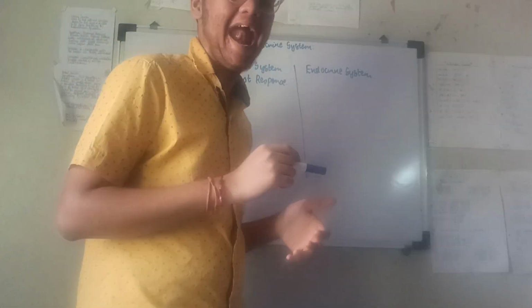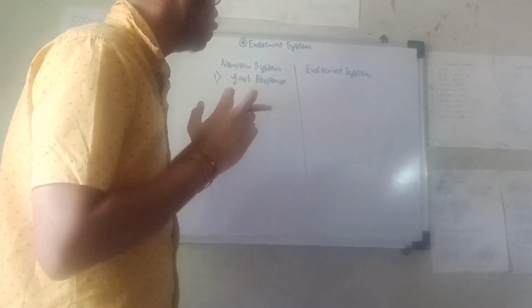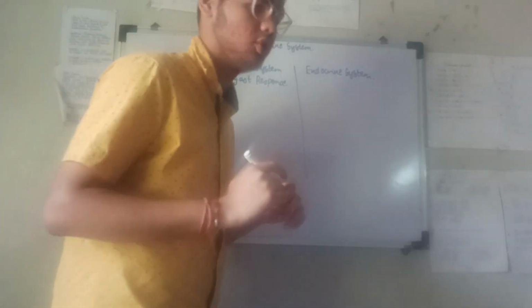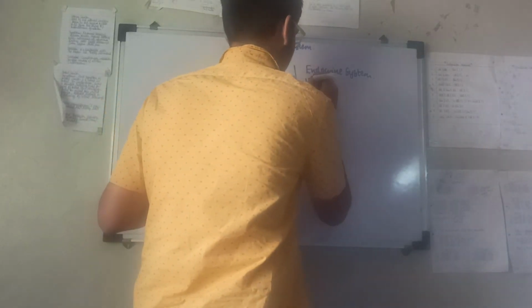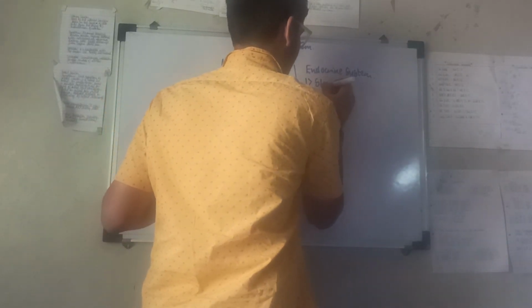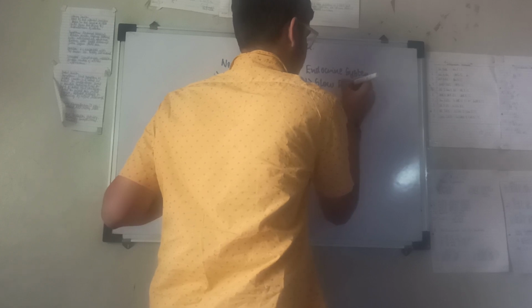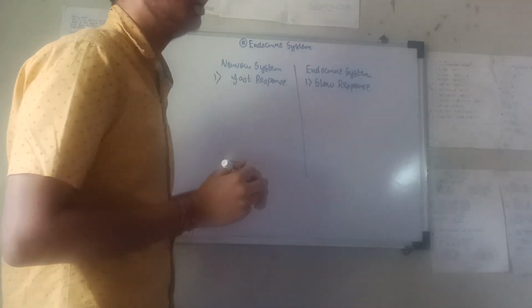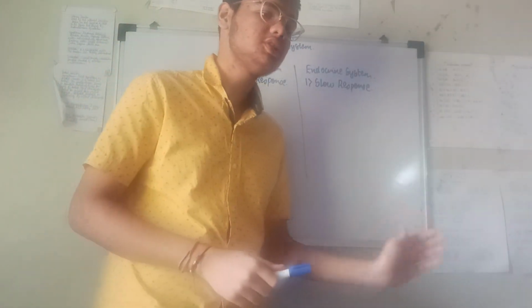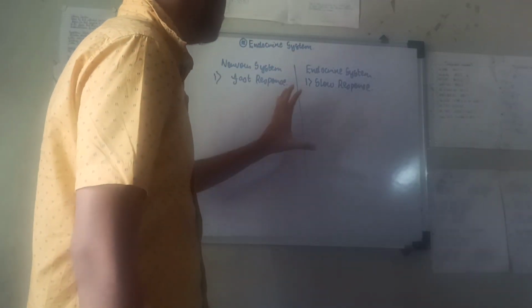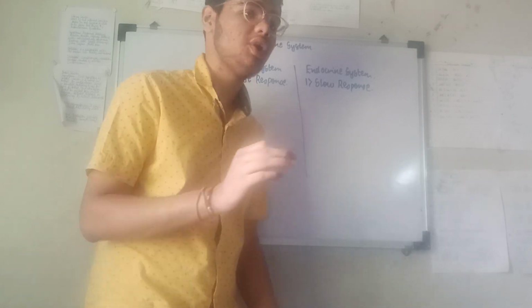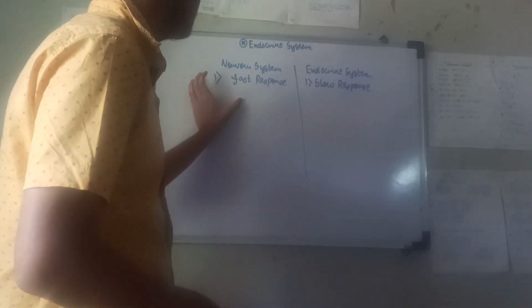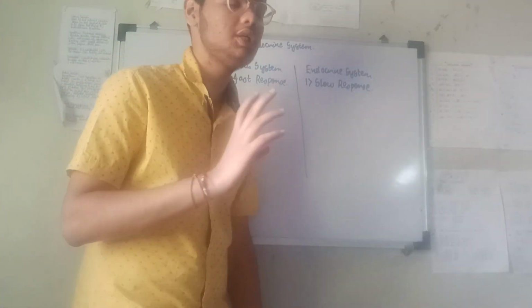But what is the endocrine response? It is a slow response. You must be having doubts why it is a slow response. It will be clear if you watch the video from the start to the end. Just note down the points now. Fast response is for the nervous system. Slow response is for the endocrine system.